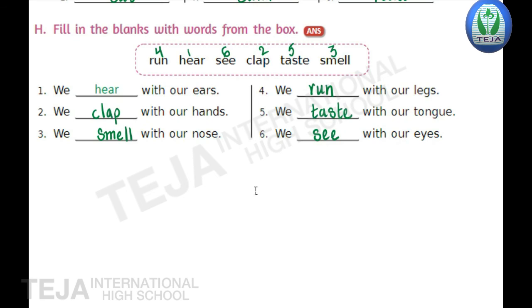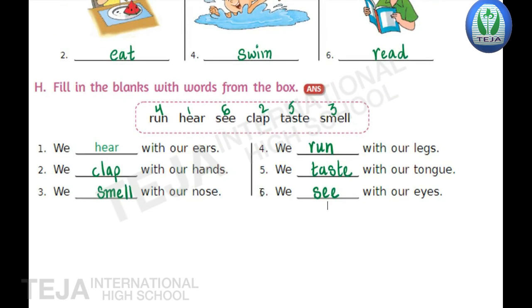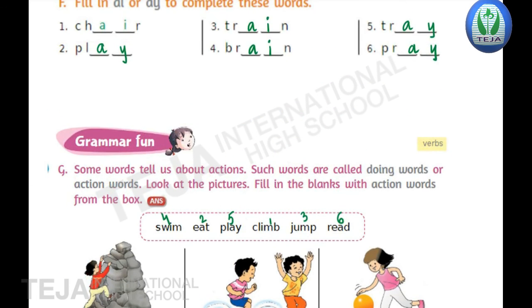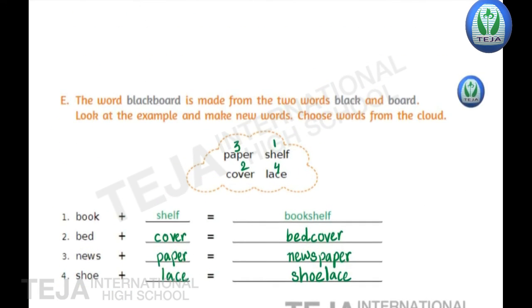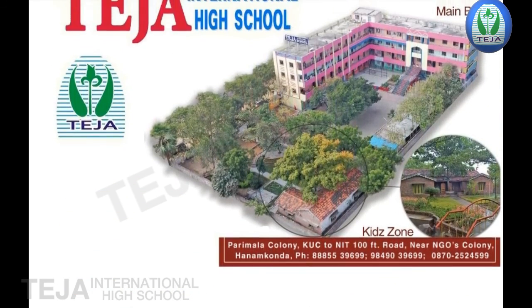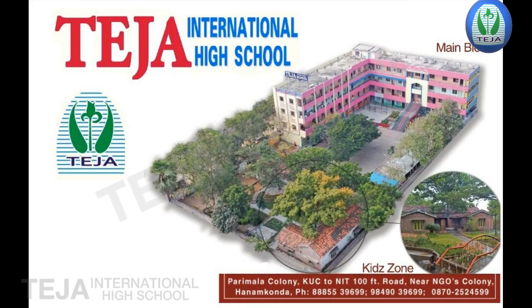Okay. Now with this, we'll close today's session. In today's session, we discussed the grammar fun, spellings, as well as we have learned play with words. Play with words, spelling and grammar fun. Okay. Now with this, we'll close today's session, children. And today your homework is write bit D, E, F, G, H in your textbook. Learn and write bit D to H in your textbook. Okay, children?